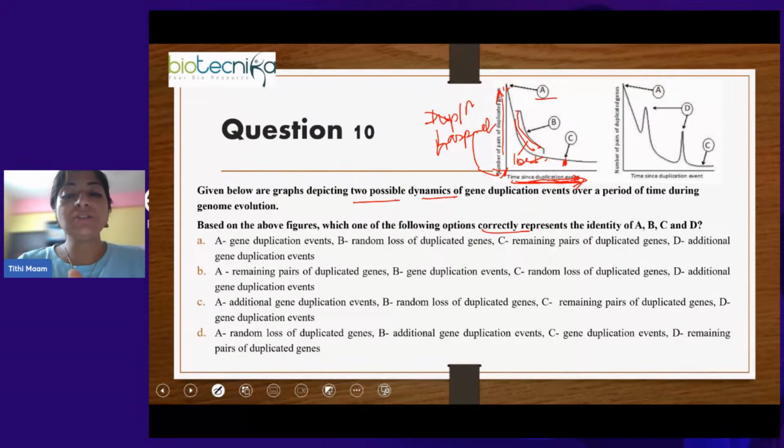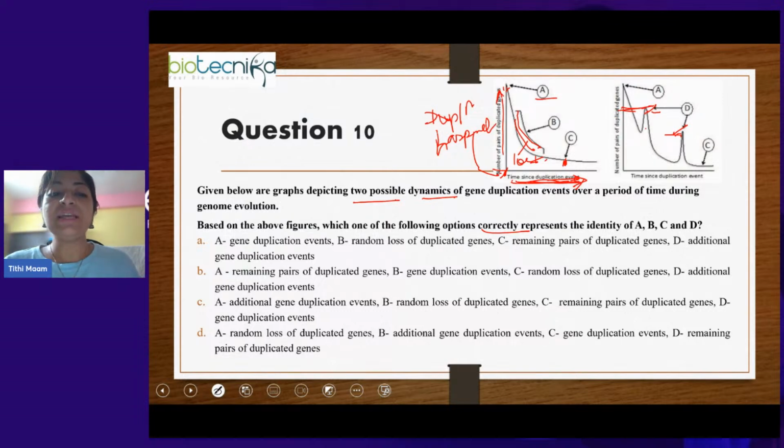Now in a different graph, there is D also. So every time there is D, so there are two Ds. Okay, so in that case, what is happening? There is a peak in the graph, and that peak is an increase in the number of duplicated genes here. Okay, that means D are additional duplication events, or it is an additional duplication event.